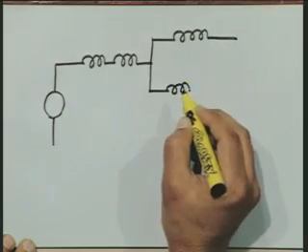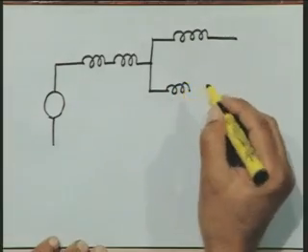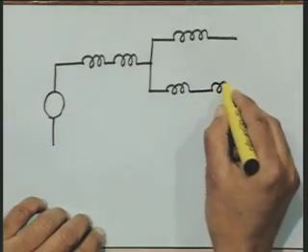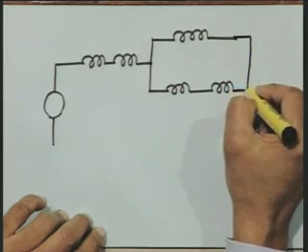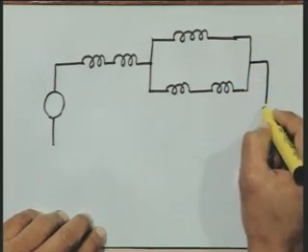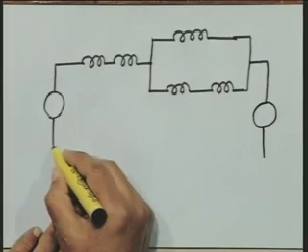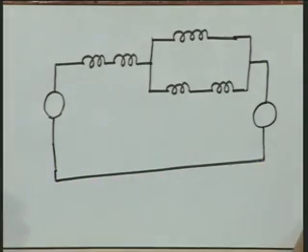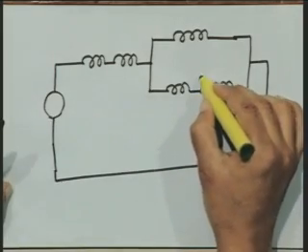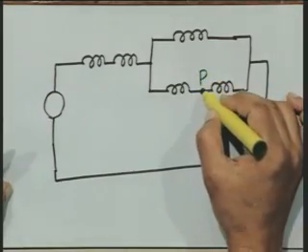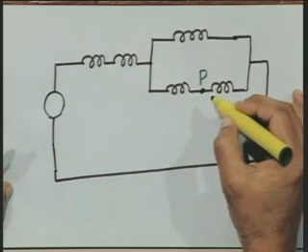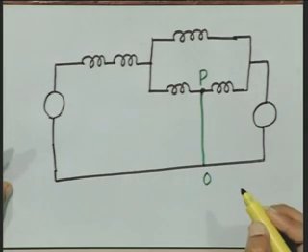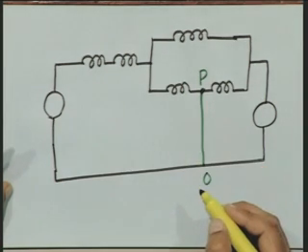Since I have considered the fault at the middle of the line, I will divide this line reactance into two parts and show them as 0.2, 0.2 on both sides of the faulted point. Our fault is at the point P. Now since we have considered a balanced three phase fault, this P will be connected to the reference bus O directly, with no impedance involved.